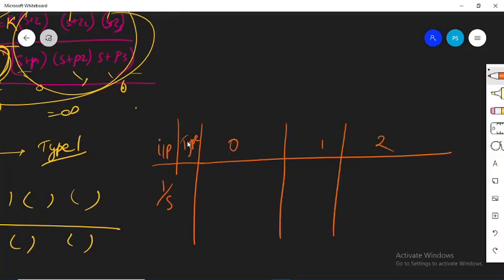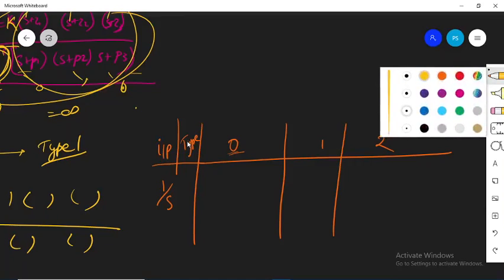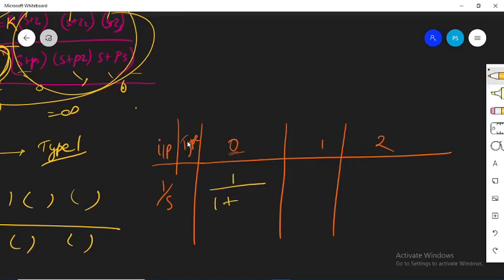So for type 0 system, the error that we got was 1 divided by 1 plus some constant value K. For type 1 system, the error was 0. For type 2 system, the error was equal to 0. So this is happening when the input is unit step input. This is for unit step input. So we define the static position constant Kp for unit step input.